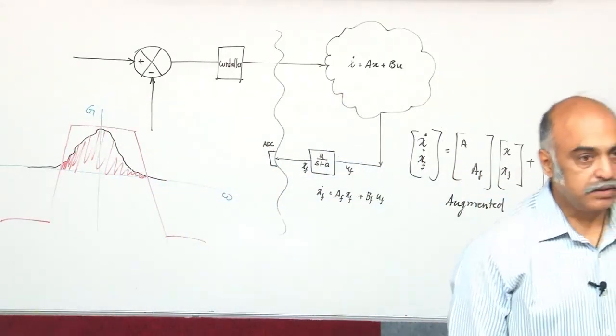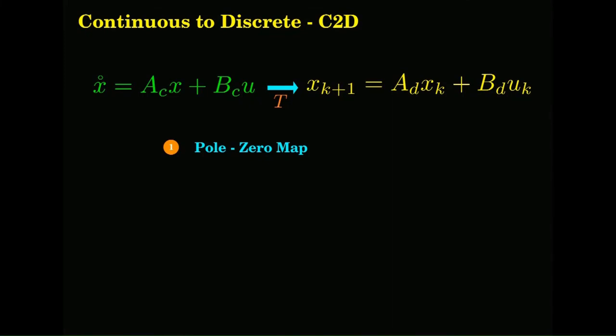So, there are three methods. One is called the pole zero map. This is a heuristic method, very simple, just rules. The logic is based on the primary conversion z equal to e power st. Based on that logic, an empirical set of rules. We will have a look at that later. Numerical integration: you see 1 by s is the integration in the s domain. Likewise, take the equivalent integration in the z domain, and then equate s and that z value, and replace s wherever it is in the transfer function with the equivalent integrator.